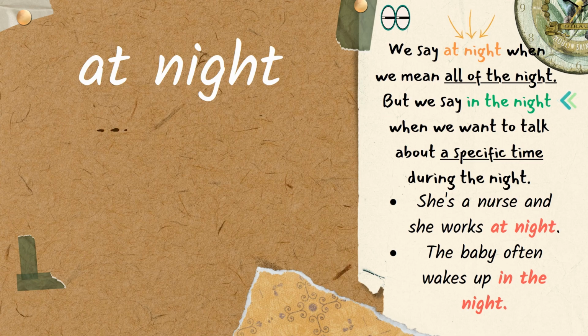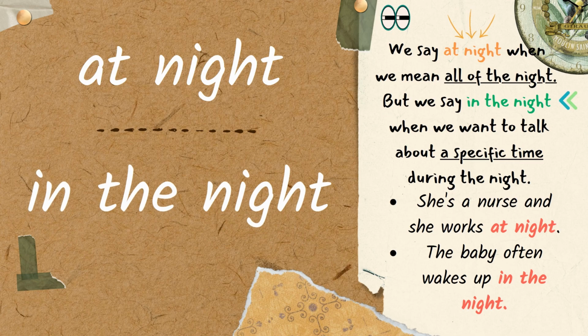Now, at night or in the night. We say at night when we mean all the night, but we say in the night when we want to talk about a specific time during the night. Let's have a look at the examples and try to differentiate. The first one, she is a nurse and she works at night, means that she works the whole night, as we have at at the beginning.